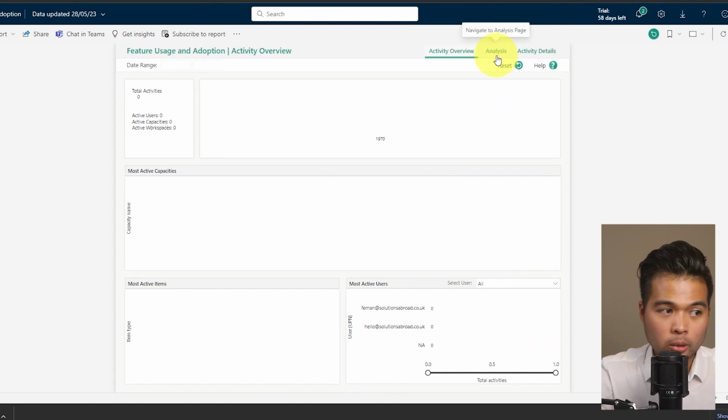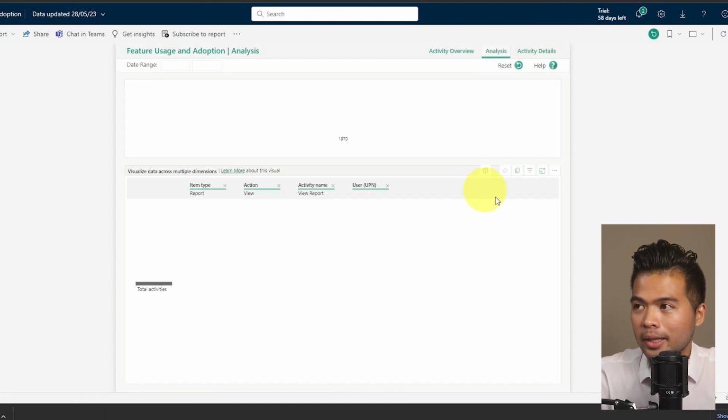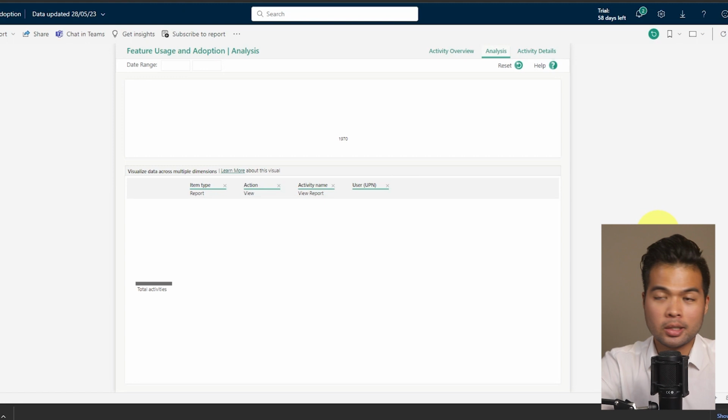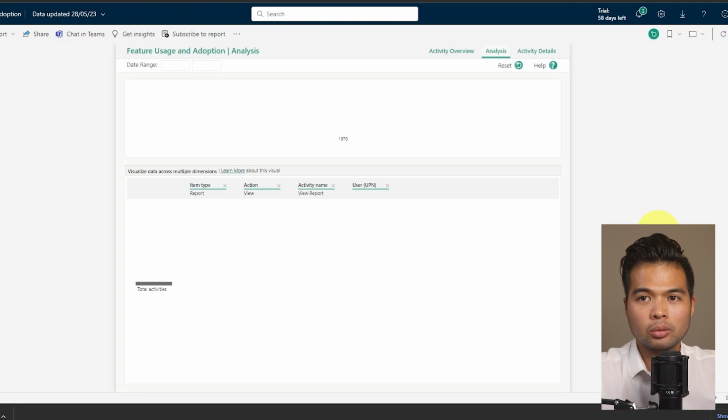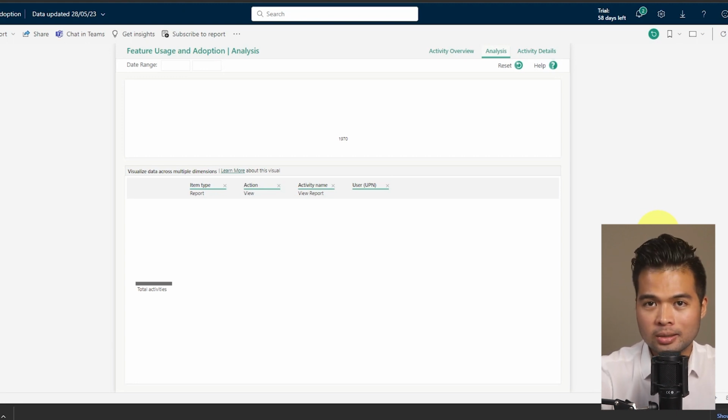You have 2 other pages here as well. Again, we can't really see much, but it's meant to analyze your data at a deeper level. As you can see at the bottom, it's creating a decomposition tree so that you're able to drill down into the different items to see, let's say, which actions are the most popular, what type of activity is most popular, or who is accessing this the most.